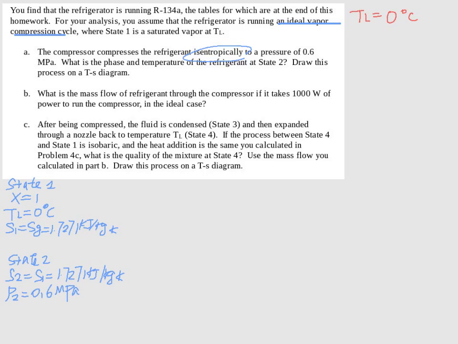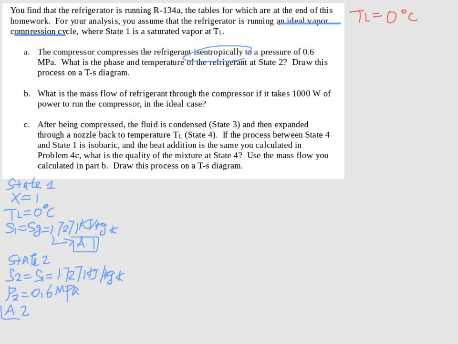So now we're going to compare this S2 to Sg, which is the entropy of the vapor phase at pressure equals 0.6 megapascal. If S2 is bigger than Sg, then that's a vapor. If it's in between Sf and Sg, then that's a mixture. If it's smaller than Sf, then that's a liquid. So let's go to table A.2. Yeah, this value is from table A.1.